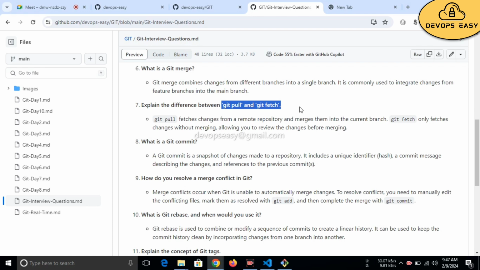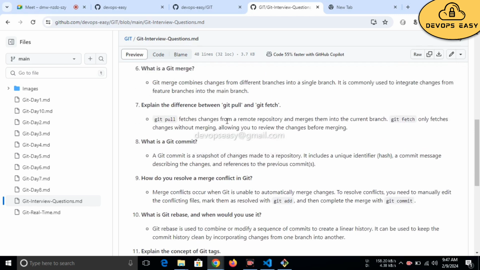You will get all questions from these notes itself. Just read it blindly, learn it by heart, and go to the interview. If you fail in a Git interview, then come back to me. You will not fail if you prepare well whatever I've mentioned here.